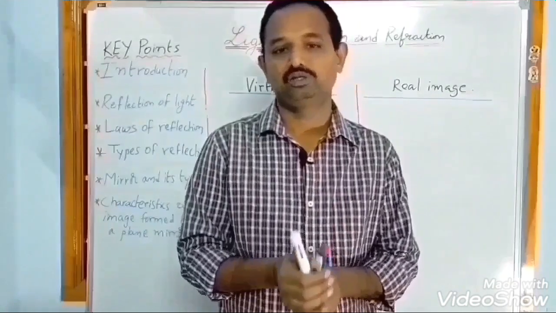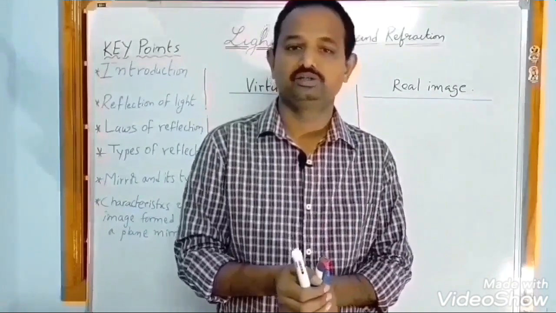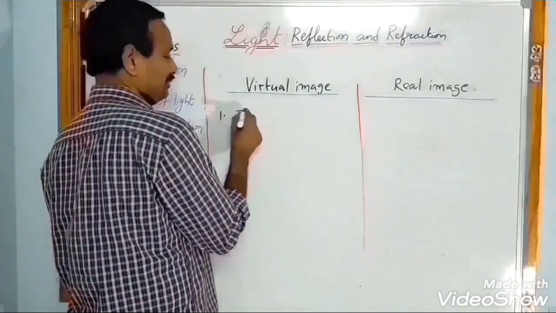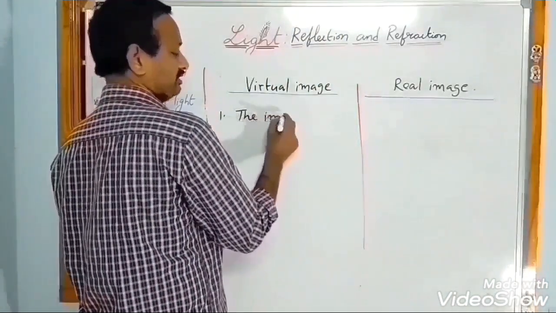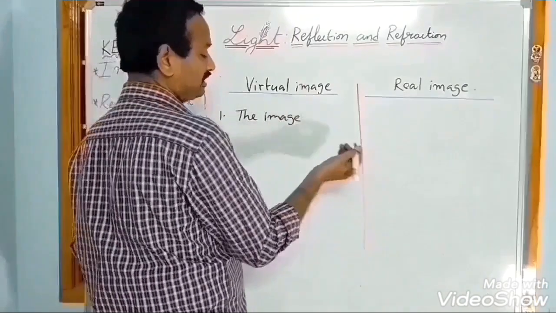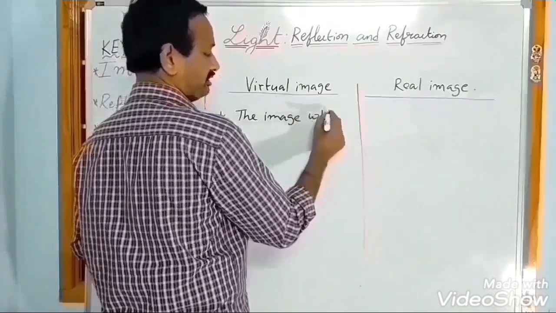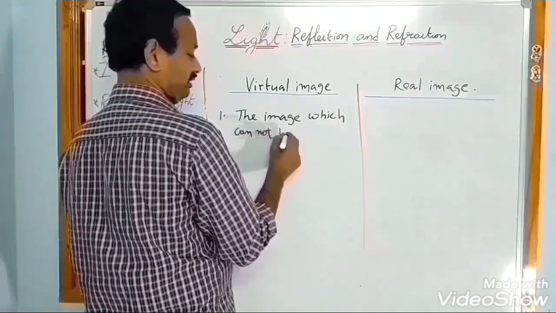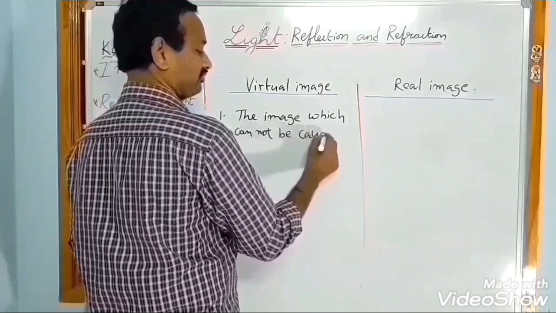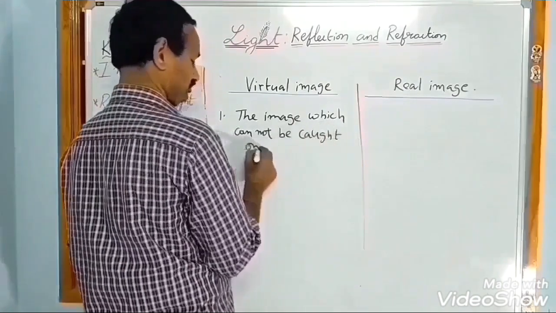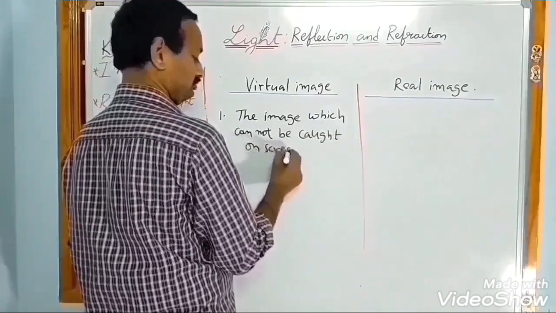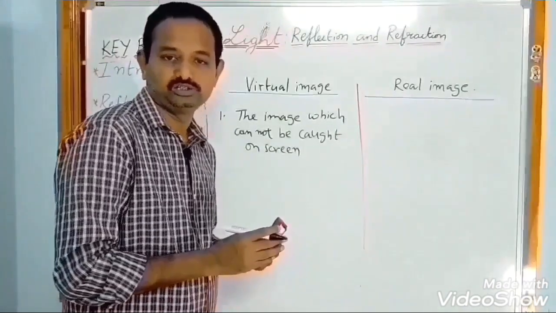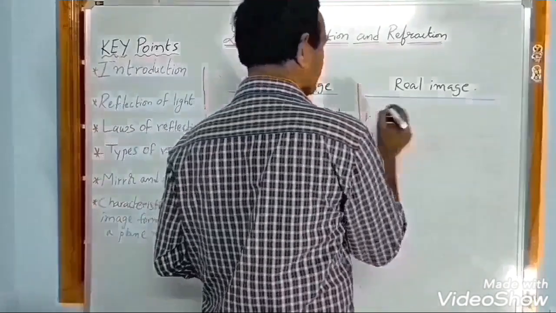Distinguish between virtual image and real image. First one, the image which cannot be caught on a screen is called a virtual image. And what about real image?